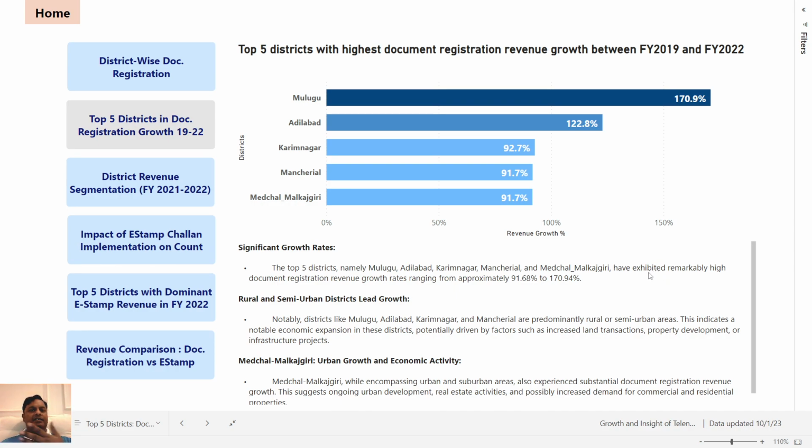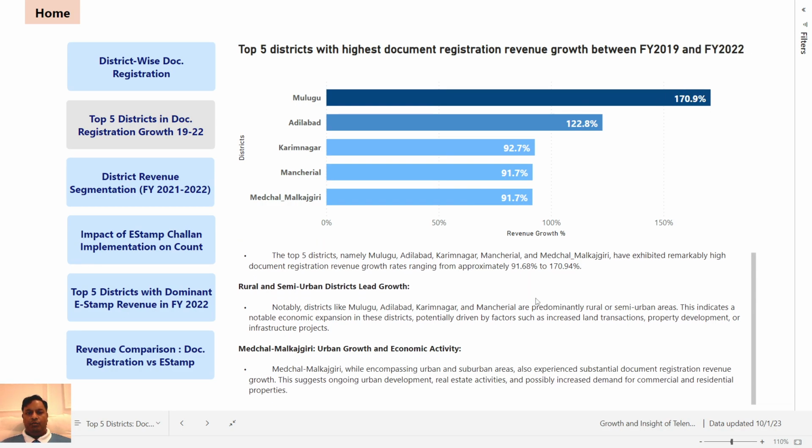They have exhibited remarkably high document registration revenue growth, ranging from approximately 91.7% to 170%. What insight we can draw from this is rural and semi-urban districts lead the growth.